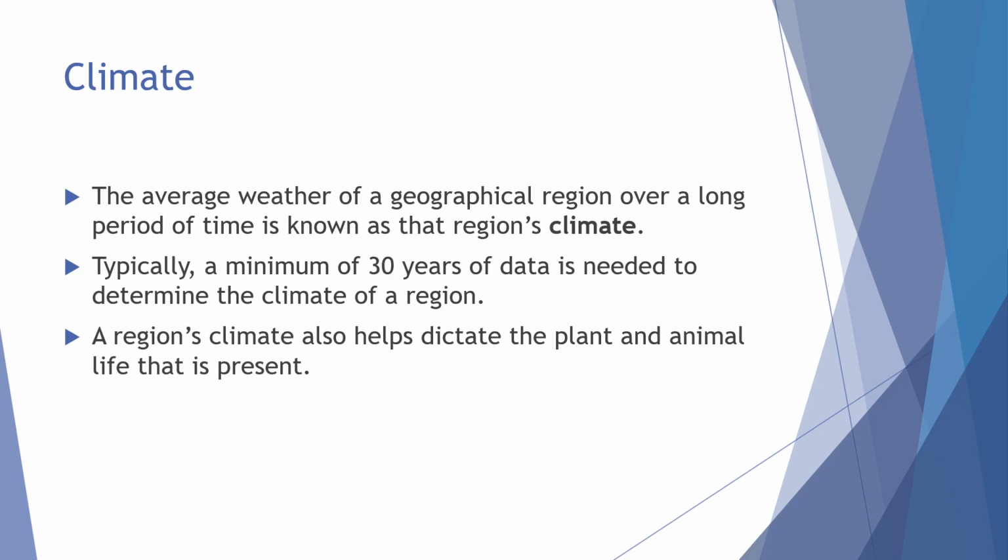So in short, the weather conditions describe a short period of time, and your climate would describe a longer period of time. That climate information is based on the average data that you might collect, regardless of what the particular points are. So it might be data on temperature, or it might be data on precipitation.